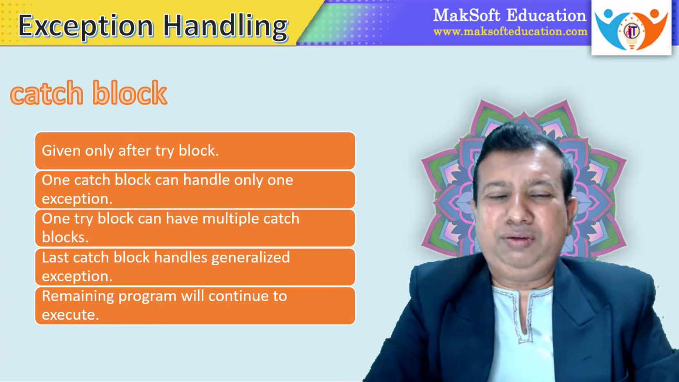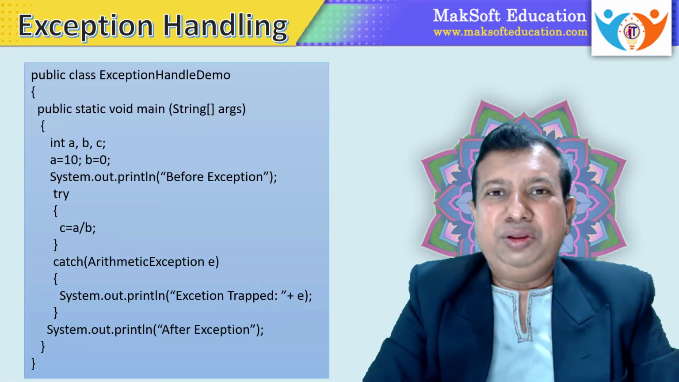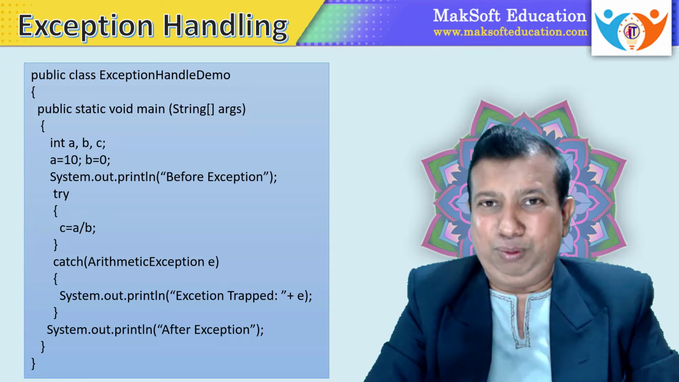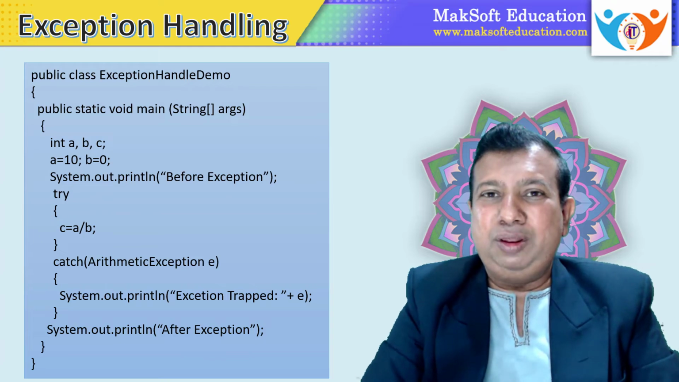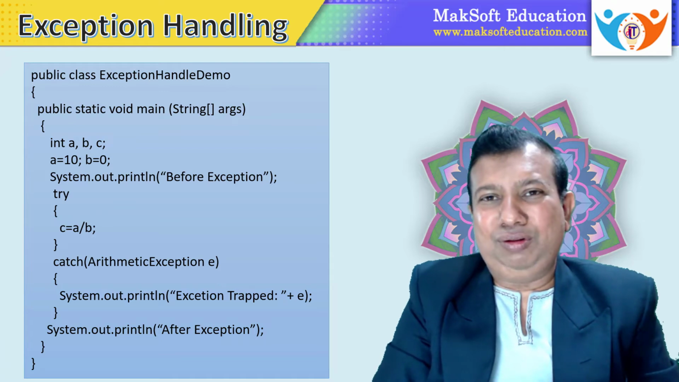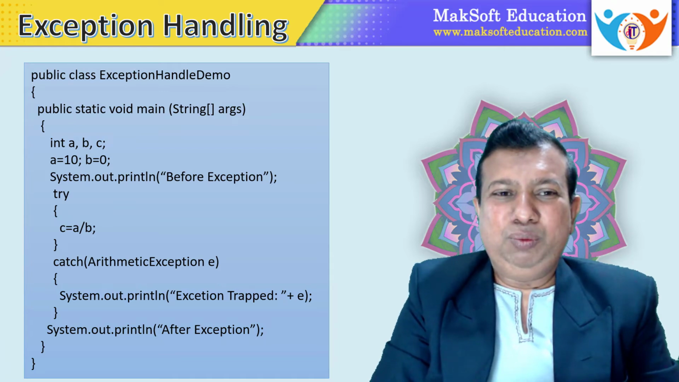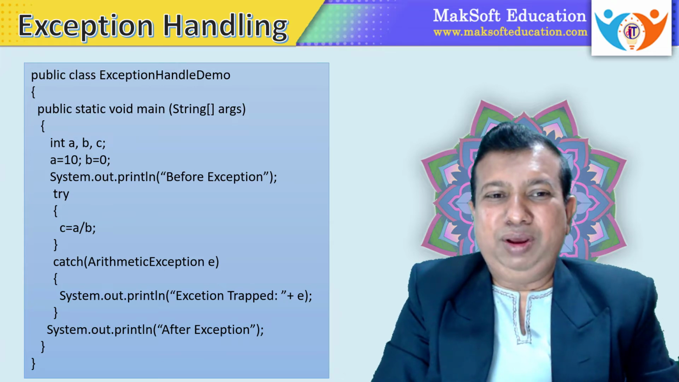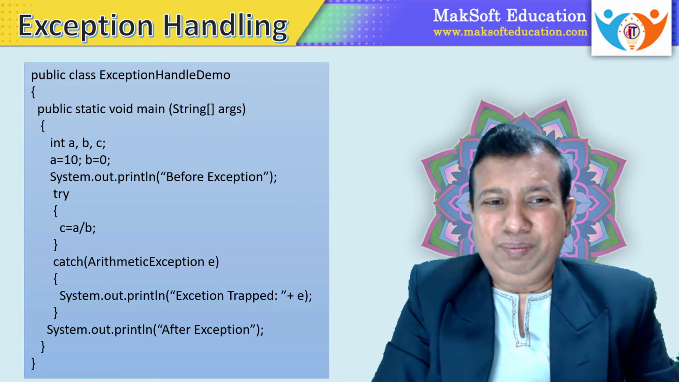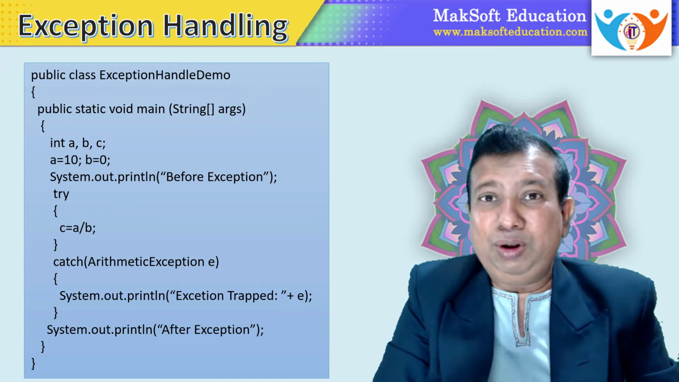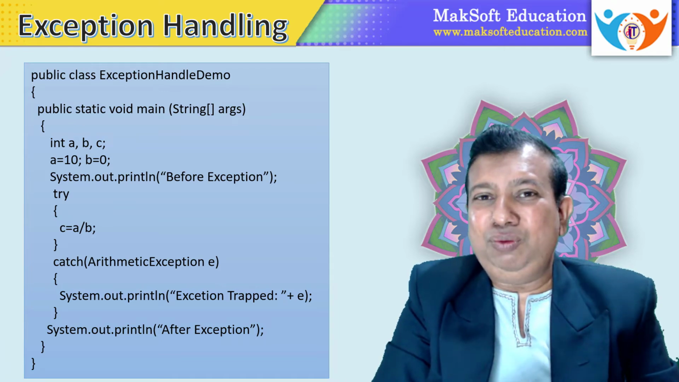Let us try to understand this exception handling with the help of a program. So here is the program where I am modifying the previous program of arithmetic exception demo. Okay, so in the previous video you have seen how arithmetic exception is generated. Now we will write exception handling for the same. Now you can see the code here. We have an application program ExceptionHandleDemo, and we are writing the code inside the main function. We have three different variables, a, b and c. Value of a is 10, value of b is 0, and value of c we are calculating.